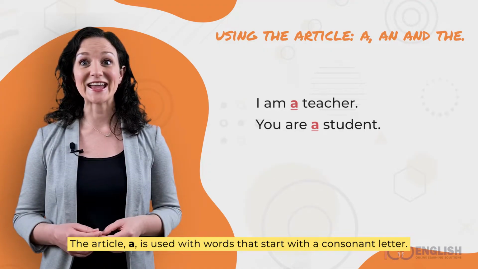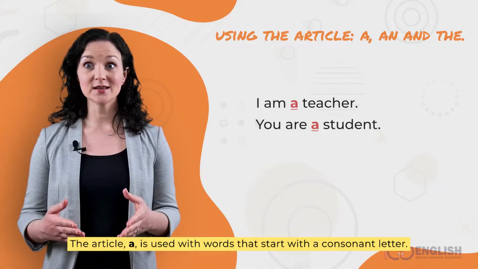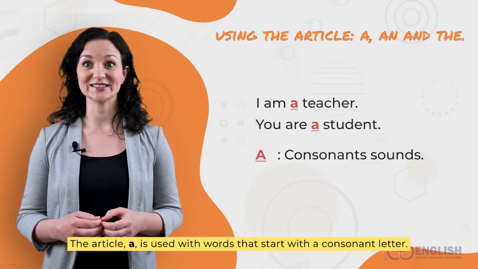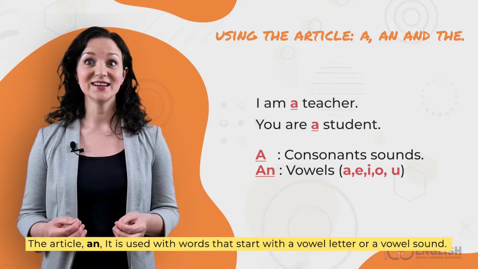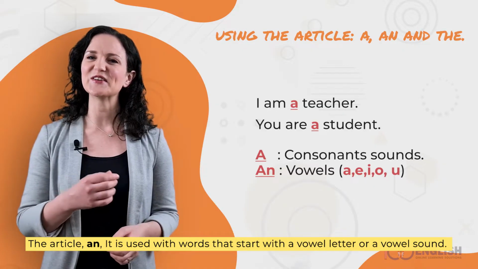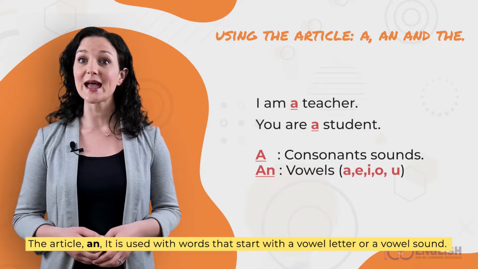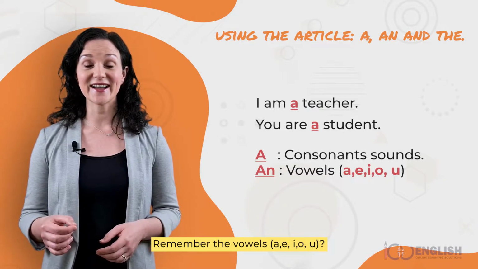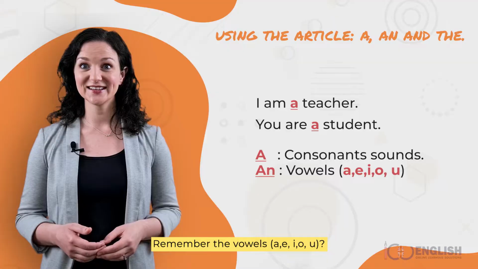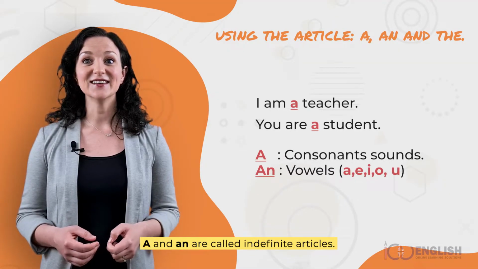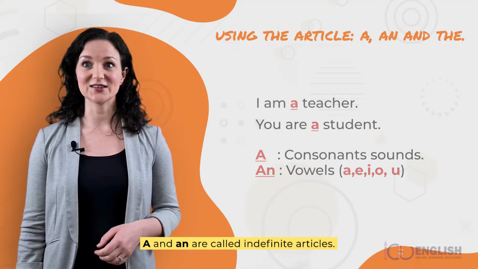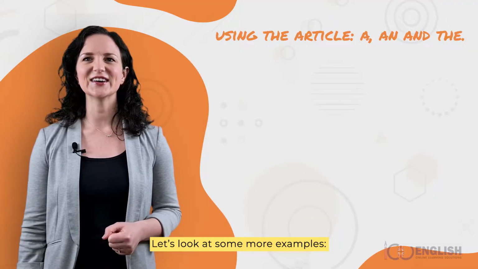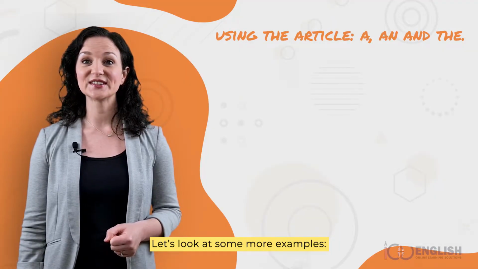The article a is used with words that start with a consonant letter. The article an is used with words that start with a vowel letter or a vowel sound. Remember the vowels a, e, i, o, and u? A and an are called indefinite articles. Let's look at some more examples.